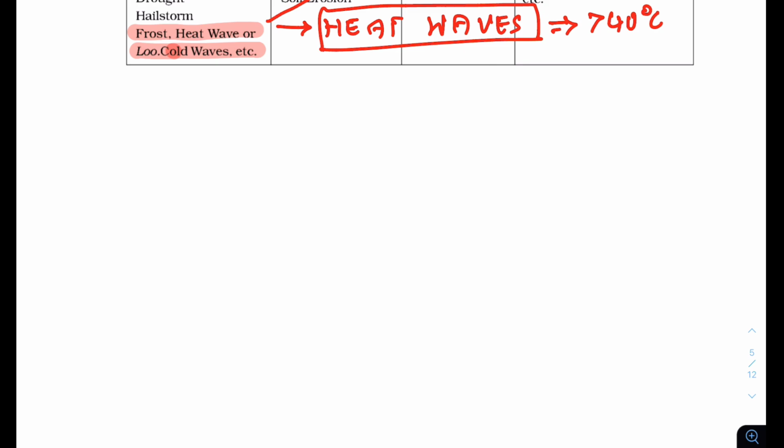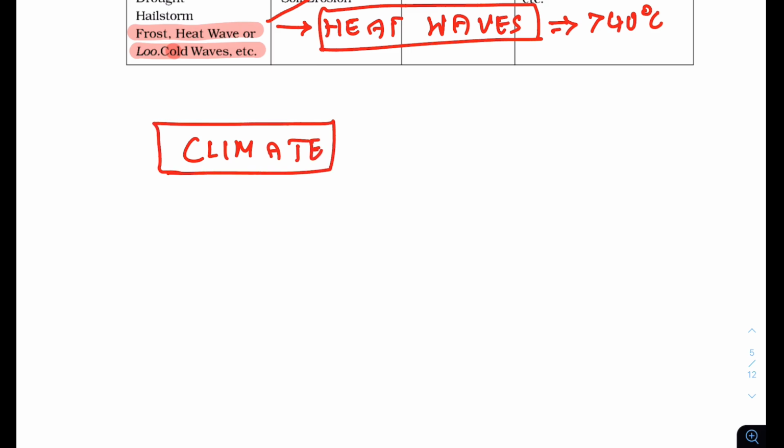In the same way for anything, the same way for climate. Let us assume that you are studying climate. If you think about it, there is a separate book of geography through maps. Geography optional students would have it, but if anyone does not have that, you just look at this.